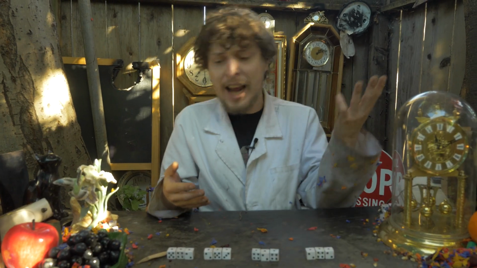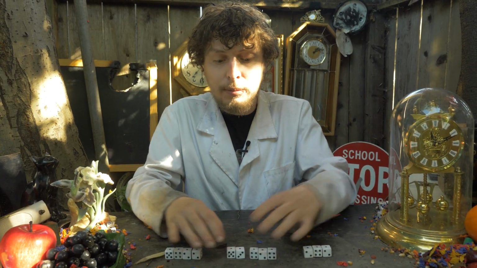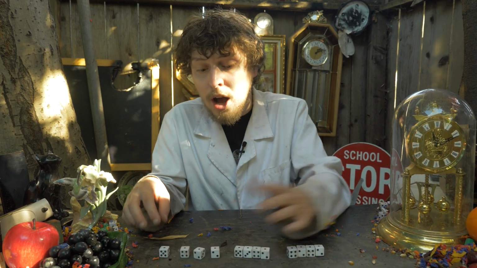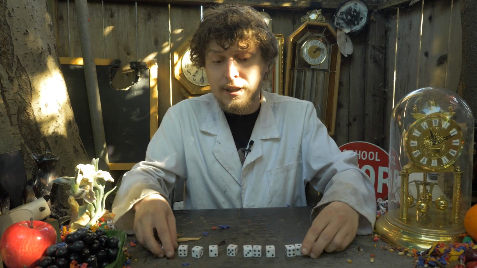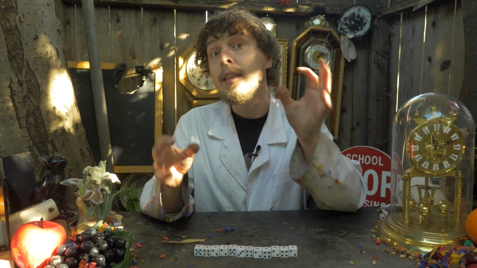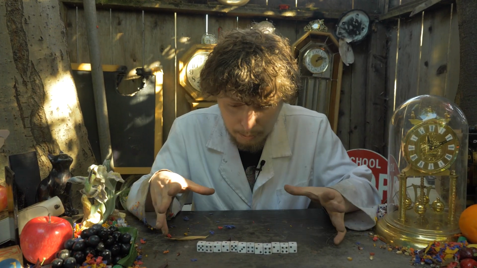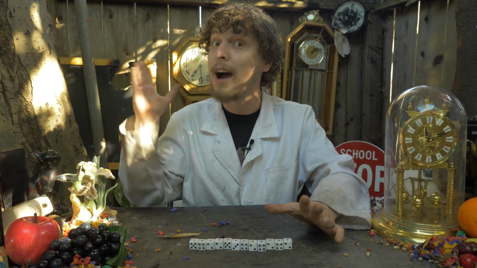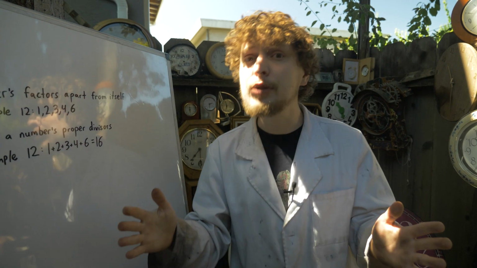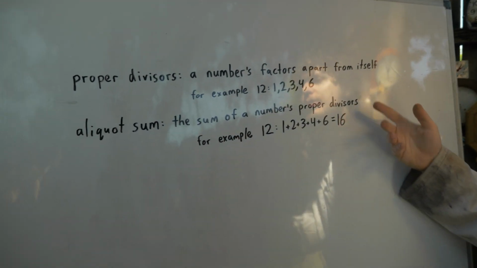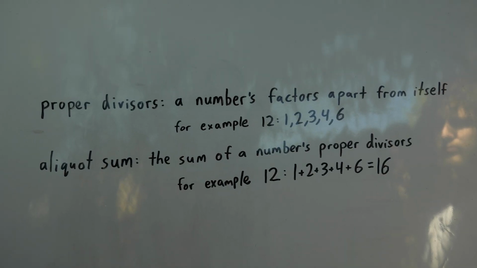But what if we were looking more at all of the different sizes of pile we could possibly divide it in? And we tallied up, we could make 3s, we could make 4s, we could make 2s, we could make 6s, we could make 1s, and we're not going to count 12 because that's the number itself. Well, if we added up all those numbers instead of just seeing how many there were, that's something called an Aliquot sum. And it turns out to be what all those weird names of number I showed earlier have in common. Technically speaking, when we're looking at a number's Aliquot sum, we're adding up all of its proper divisors, which are its factors apart from itself.